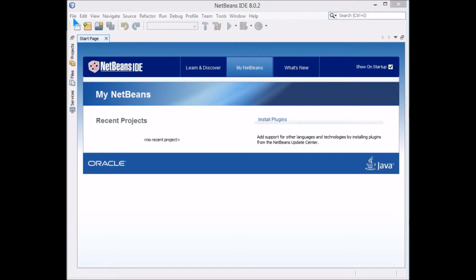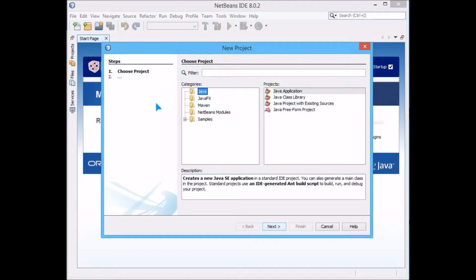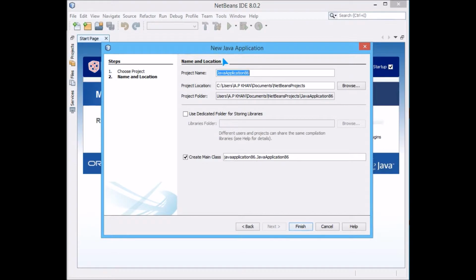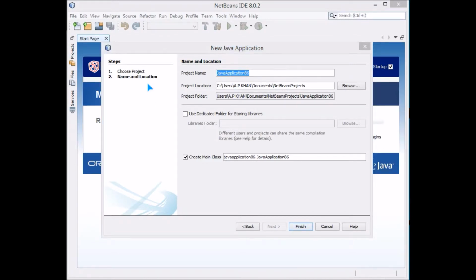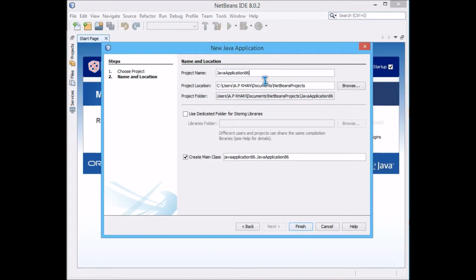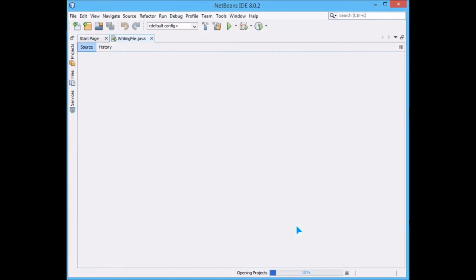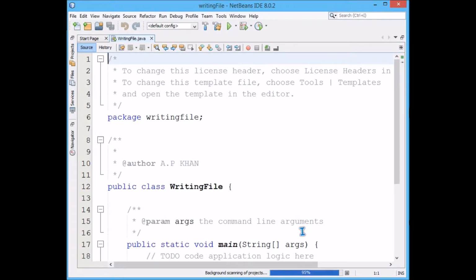Okay, let's get started. Make a new project in Java by NetBeans IDE and select Java application. Say next. You can name it as per your convenience. Say WriteFile. This is my name. Create main class. Finish. For proceeding, there are certain imports to be done.